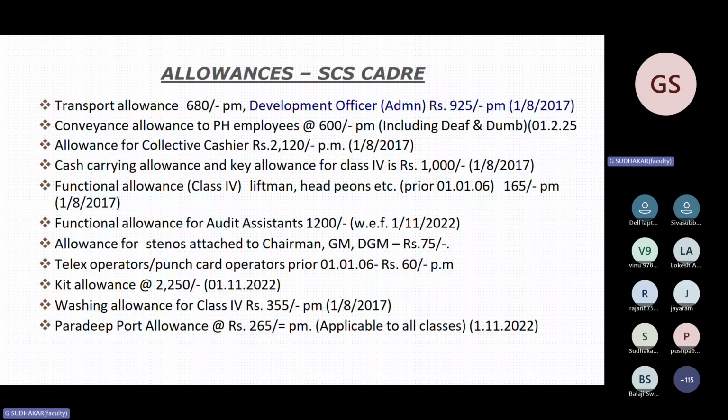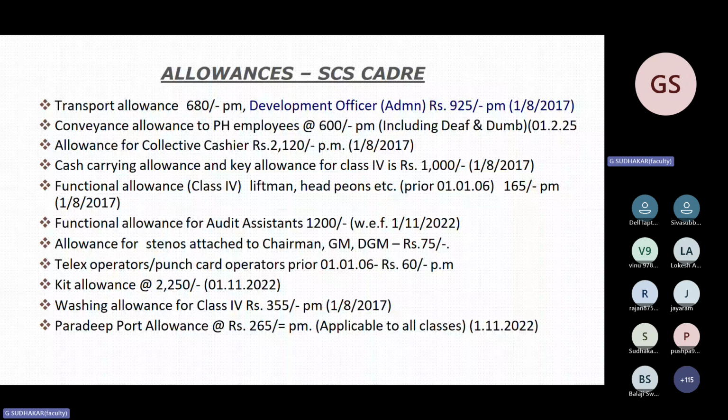That means a class 3 employee, if promoted in future to a further hill station, may get a second kit allowance of 2,250, and the third time also he will get 2,250. So this is the concept of kit allowance for class 3 and 4. Washing allowance for class 4, that is substaff, it is 355 per month. Again, Paradip port allowance for class 3 and 4. So these are all the probable benefits.